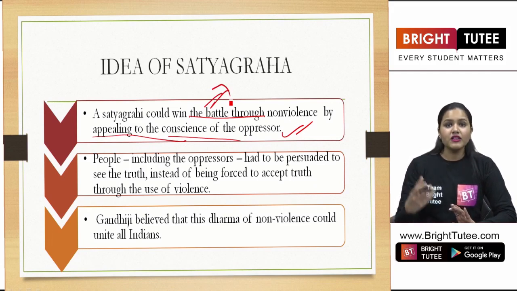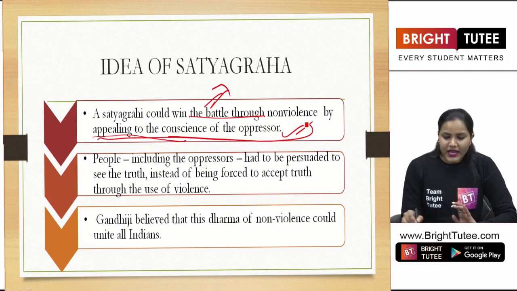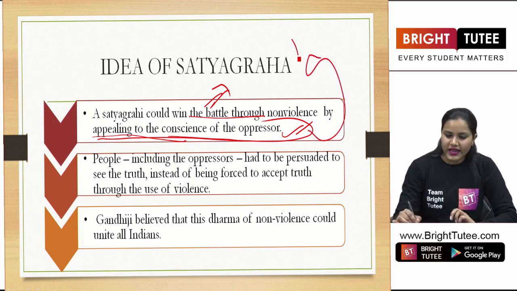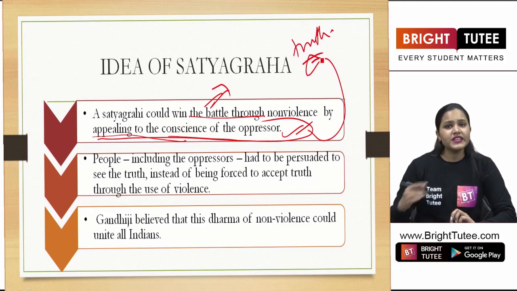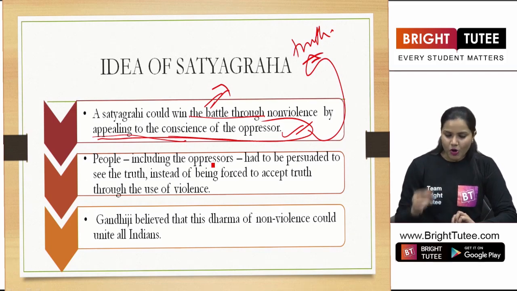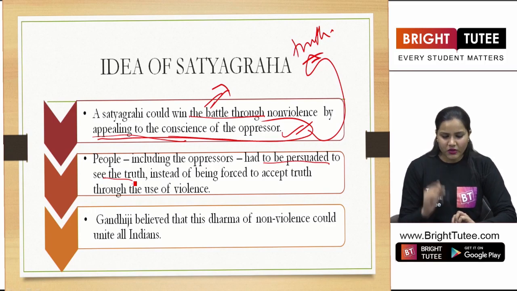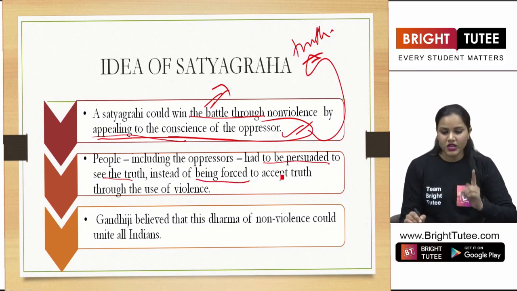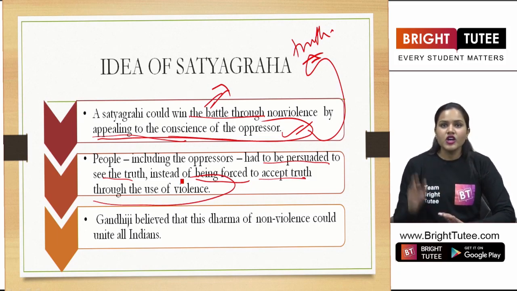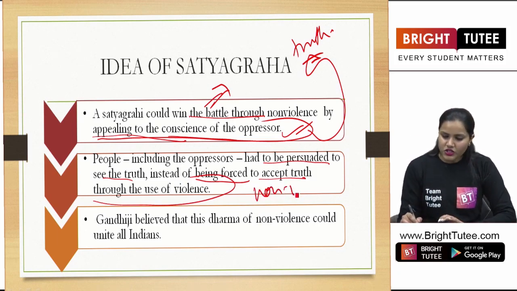Anyone could win the battle when they are trying to appeal the conscience of the oppressor. That what they are fighting for is truth, and it is through the path of non-violence. People, including the oppressors, had to be persuaded to see the truth, like I told you right now. And instead of being forced to accept the truth through the use of violence. Totally, he wanted that no one should be violent to their oppressors. That would be really, really wrong.